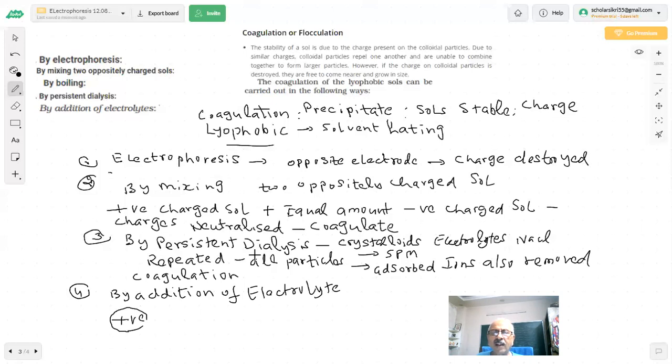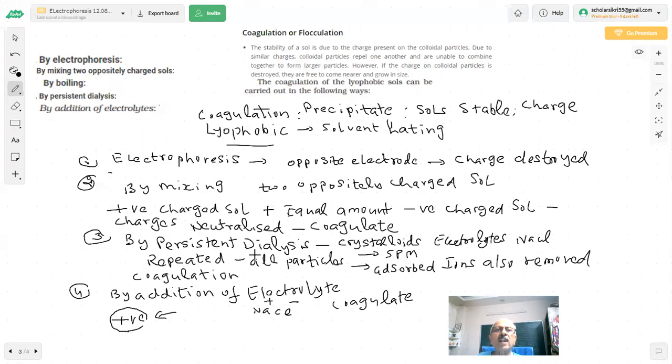An electrolyte, for example NaCl, has a negative and a positive ion. If the colloid is positive, the negative ions will neutralize it. If it is negative, the positive ions will neutralize it. So if you add a small amount of electrolytes to lyophobic salts, they will coagulate or form precipitates or bigger particles.